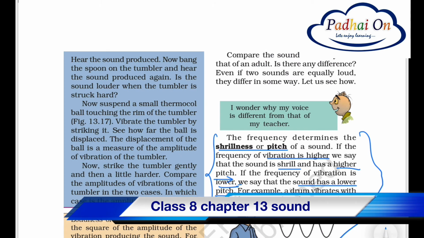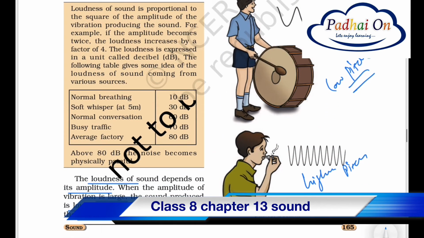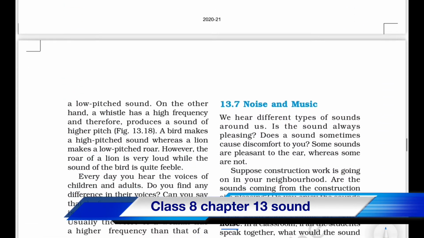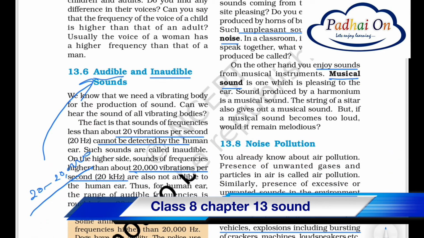Then the frequency determines the shrillness and pitch. So if the frequency is high, the sound is a higher pitch sound, and if the frequency is low, then it is a low pitch sound. So the two examples: a person playing the drum, it's a low pitch, low frequency sound, and a whistle is high frequency, so it's a high pitch sound, right?